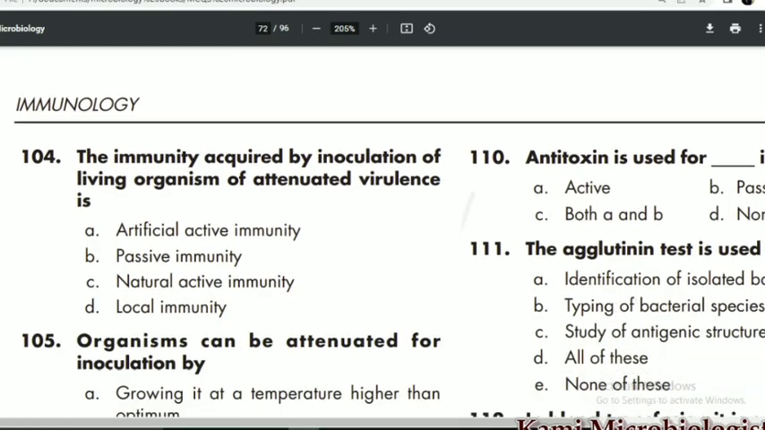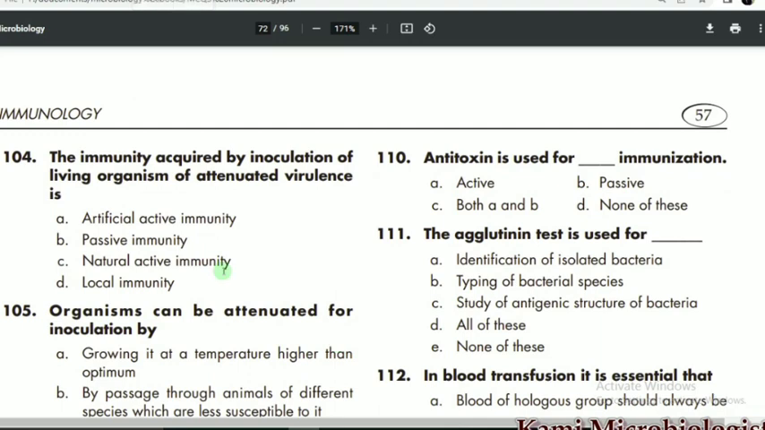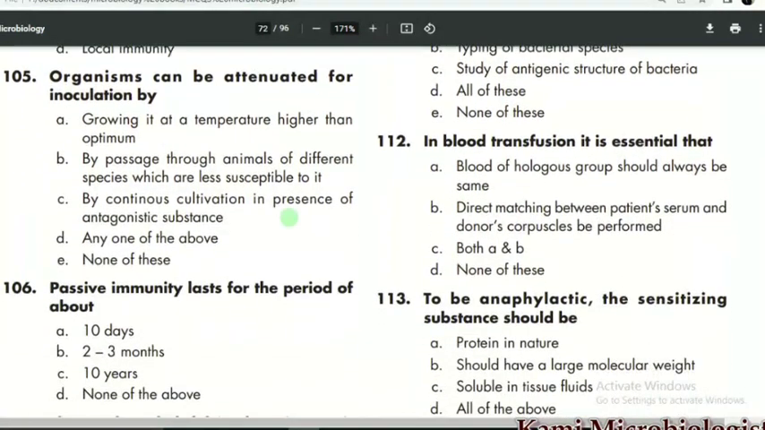Then we have MCQ number 104, which says that the immunity acquired by inoculation of living organisms of attenuated virulence is, so it is mostly artificial active immunity. A is the correct option. MCQ 105 says that organisms can be attenuated for inoculation by, so it is mostly by any of the above, so we can say D is the correct option.